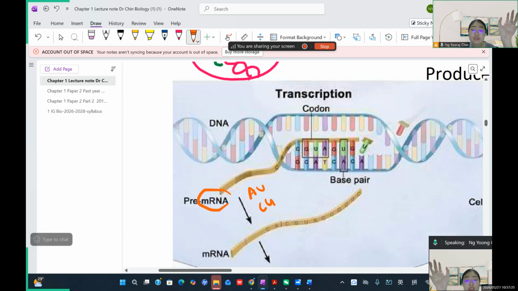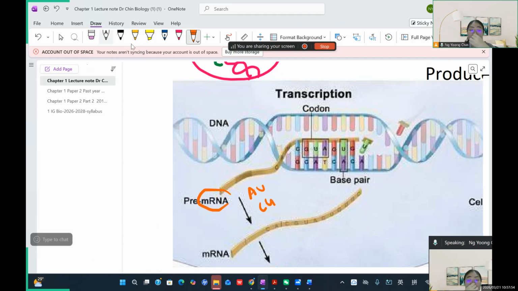You know, DNA is just very large, very complex, so it just cannot go out. If it cannot go out, how can it transmit the information to the ribosome to make the proteins? That's why it requires the help from the mRNA. The mRNA just helps to copy the DNA, right? It has to copy the information from the DNA on how to make the protein later.